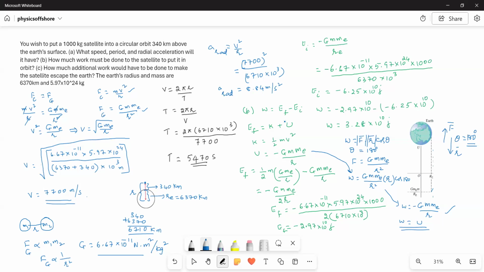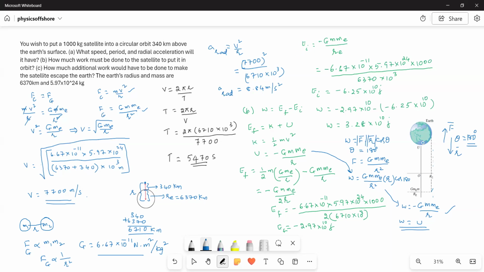Now we have to find out E_i. What is E_i? E_i means initially the satellite is on the Earth, and later we will move the satellite away. Am I right? So when it is on the surface of the Earth, we again write force times displacement, which is equal to GmM_e by r squared times r, because here we have to consider the potential energy, no kinetic energy.